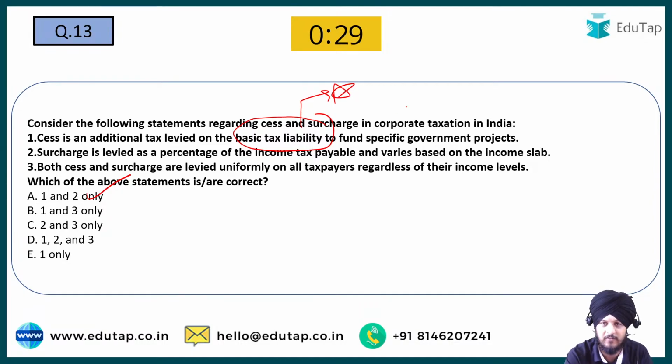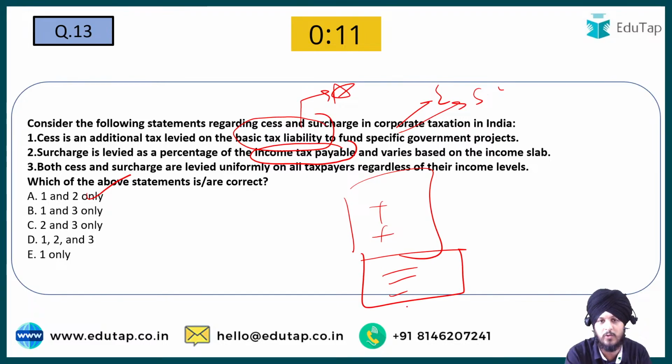For example, you must have heard about education cess. Fine, you must have heard about Swachh Bharat cess. Different types of cess are there. Now if you talk about surcharge, surcharge is paid on what? It is levied as a percentage of income tax payable, which basically means that the total tax, including all fees and charges, that you are going to pay to the government.